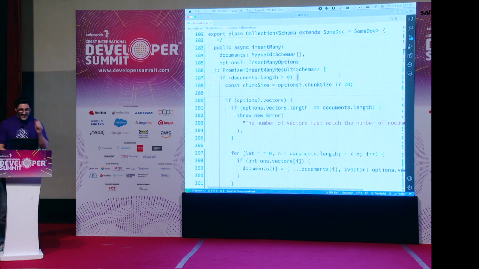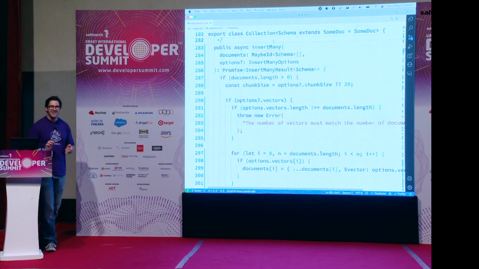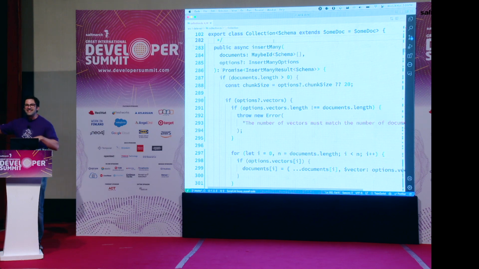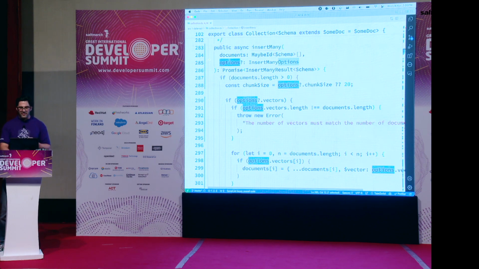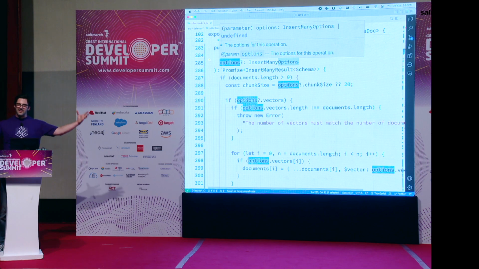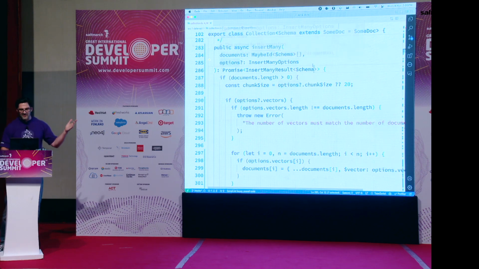It's my fault. So I took the insertMany function. insertMany is just going to take a bunch of documents and insert them into the database. But it does a couple of extra things with that. Since we added a vector store to AstraDB, insertMany can take this options object here, which might come with a bunch of vectors, and then they need to get mapped up to the documents and then inserted. And there's a couple of ways we do that, which is why it had some inherent complexity to it.